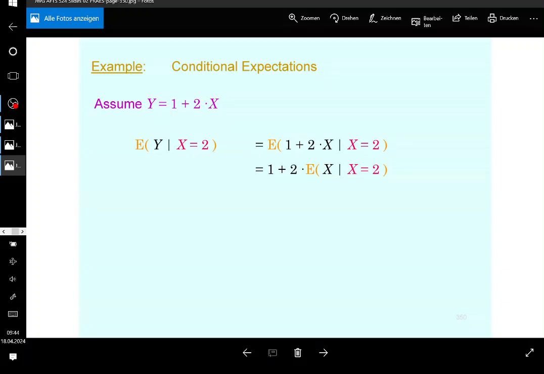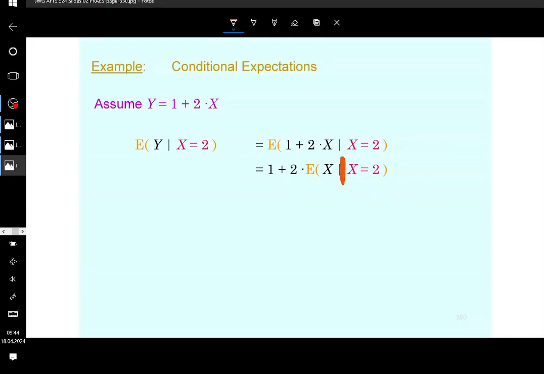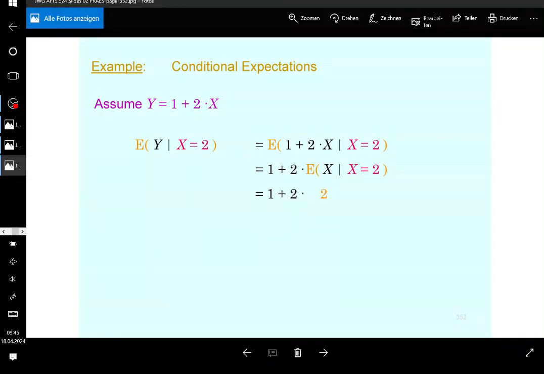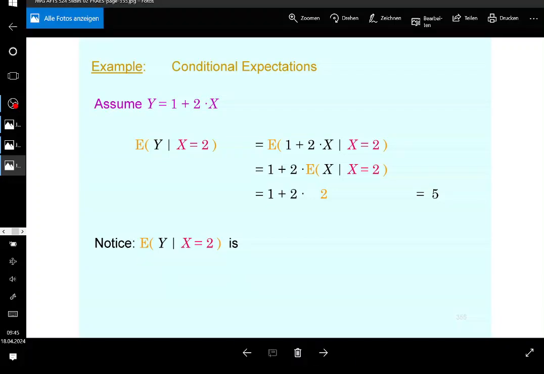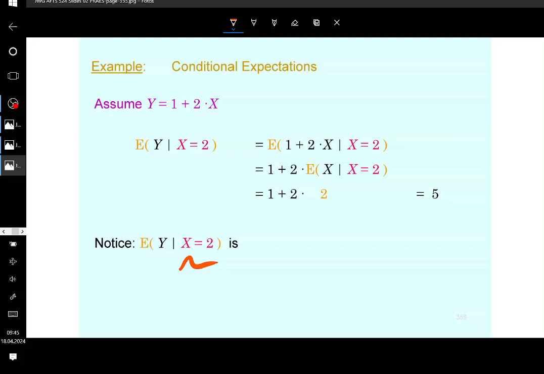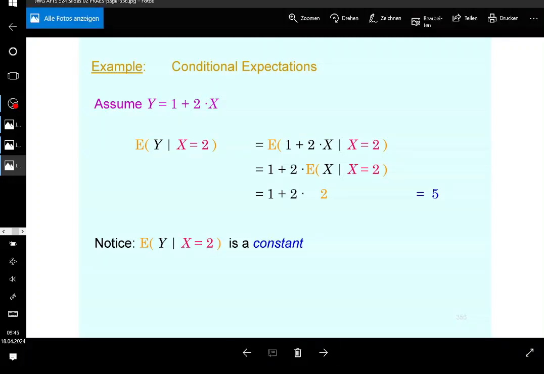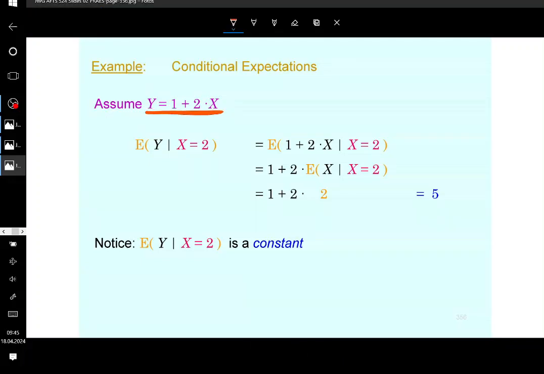Okay, so now what's going to be the expectation of x if x is equal to 2? Given x is equal to 2, what's going to be the expectation? Now that has no more expectation because it's already a constant. So you're going to get 1 plus 2 times 2, which is equal to 5. Keep in mind, and I wanted to stress here, that if x is specific, then the conditional expectation of y is going to be a constant if y is a linear transformation of x. You understand this? Okay, and if it's another transformation, that is also going to be a constant.